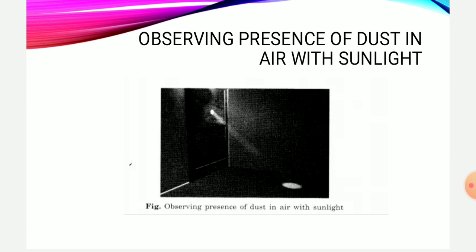Now, how can you say that dust particles are present in the air? For that you can conduct one small experiment, or you can just see it in your house also. Just close all the doors and windows of your house. Allow only one small streak of light to fall in. When the whole room is dark and only one small streak of light is entering, you will see some minute particles floating in the air. These minute particles floating in the air are nothing but dust particles, which can be easily seen in the dark room with the help of a small streak of light.